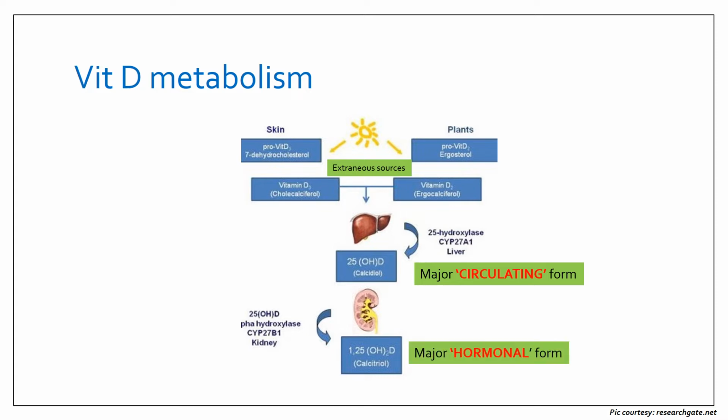We also see that 1,25-dihydroxycholecalciferol is the active form of vitamin D, and it is the major hormonal form which is responsible for the actions of vitamin D. So, 1,25-dihydroxycholecalciferol or calcitriol is responsible for action, whereas calcidiol is meant for estimation of vitamin D.